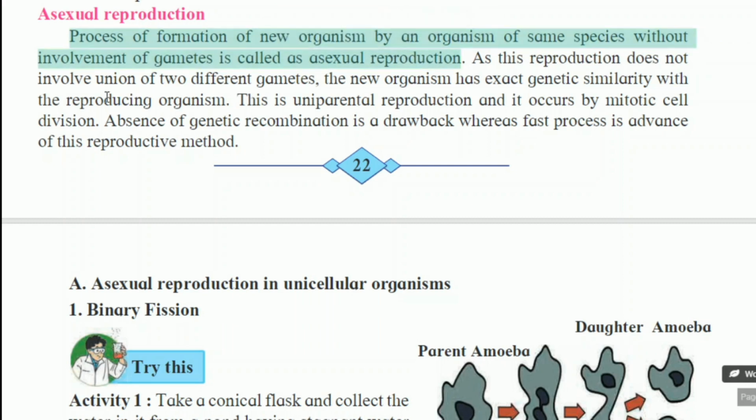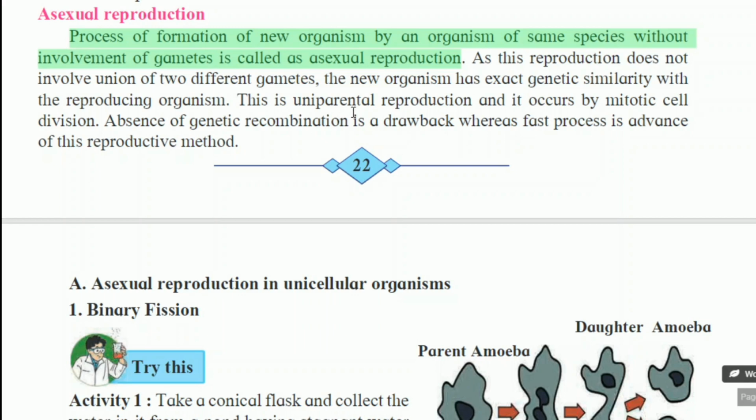As this reproduction does not involve union of two different gametes, the new organism has exact genetic similarity with the reproducing organism. Because recombination occurs only when two different gametes are involved. Different characters are there, then only there is recombination and variation also occurs. But here involvement of gametes is not there, union of two different gametes is not there. Therefore, whatever the new organisms are formed, they are exactly similar to their parents.